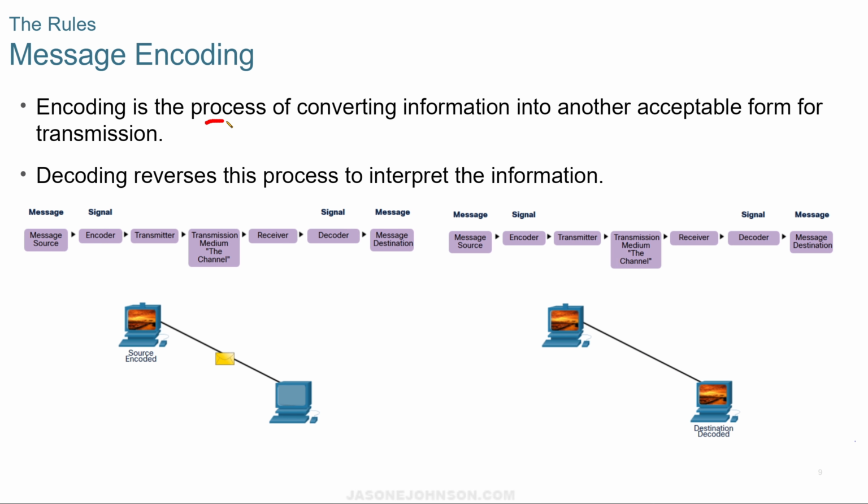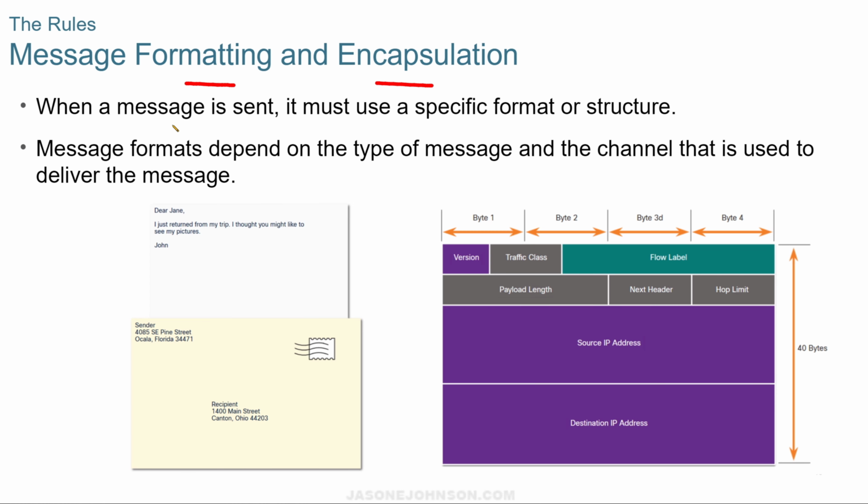Encoding is the process of converting information into another acceptable form for transmission. Decoding reverses that process to interpret the information. So the message gets wrapped up or encoded, and then it gets transmitted, it gets to the other end, it gets decoded and read. For message formatting and encapsulation, when we send a message, it needs to use a specific format or structure so that both the sender and the receiver know how to properly send that and then read it and then recover it.